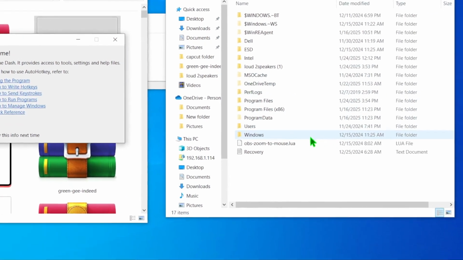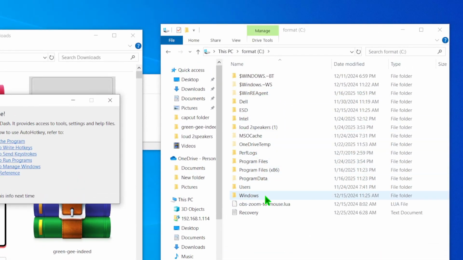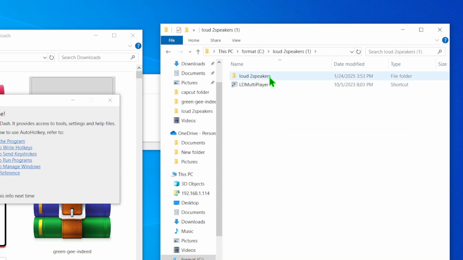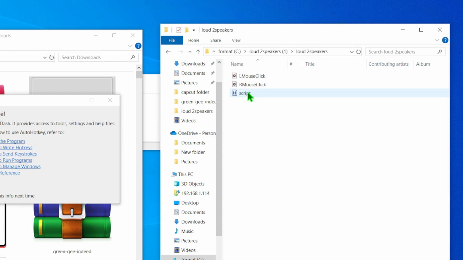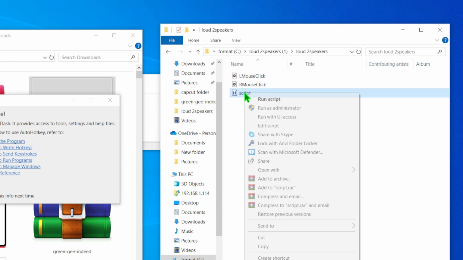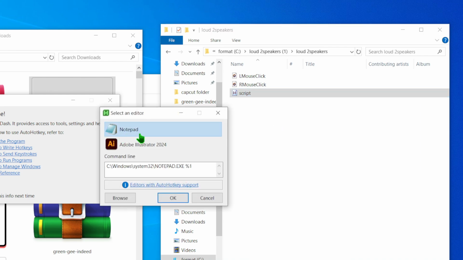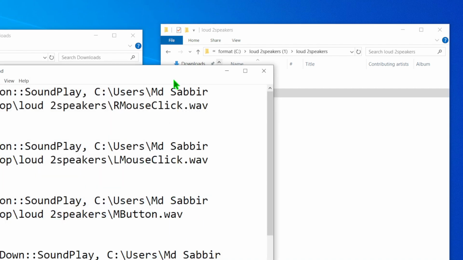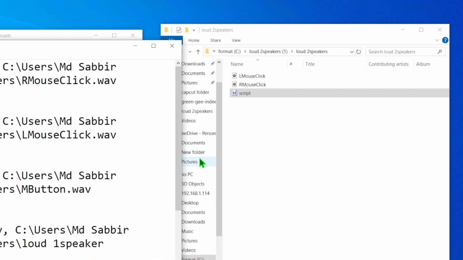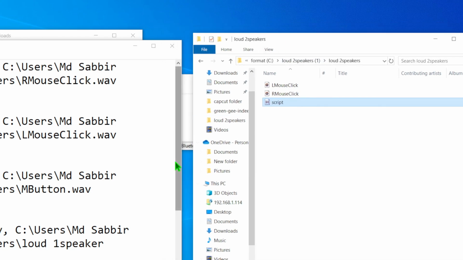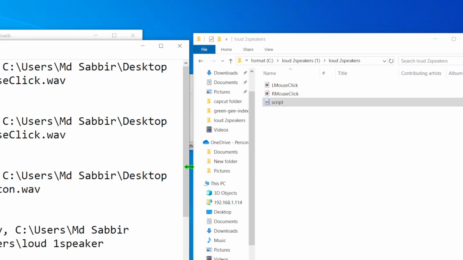Then just go to this Loud Speaker folder, open it and click on the script. Then click on edit script, choose Notepad and OK. In this option, follow properly.